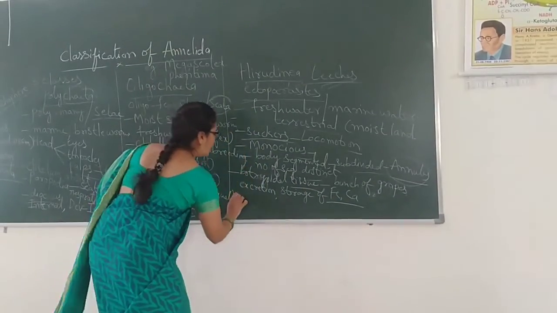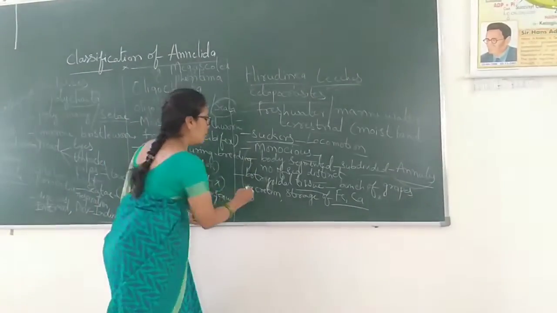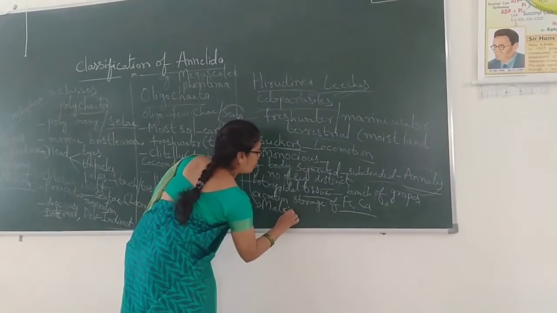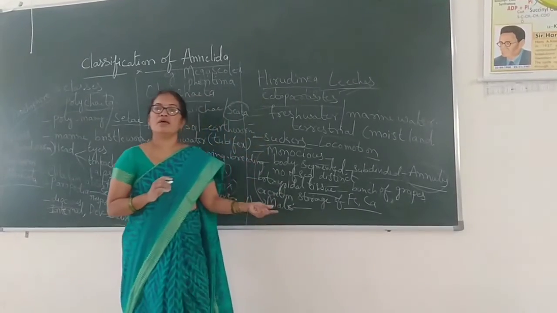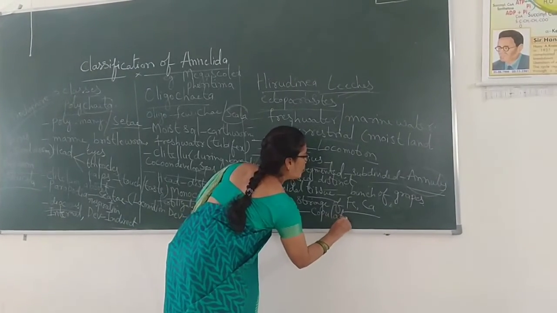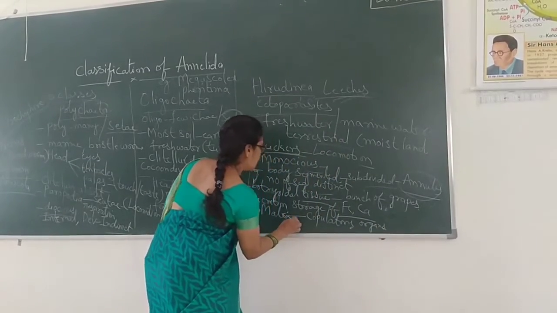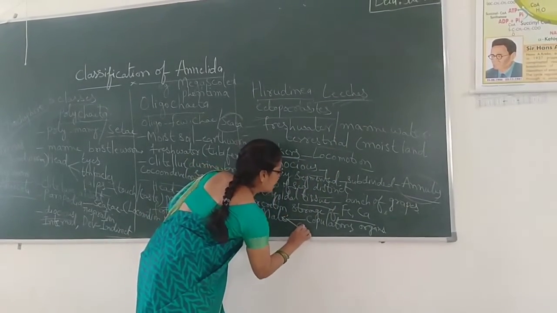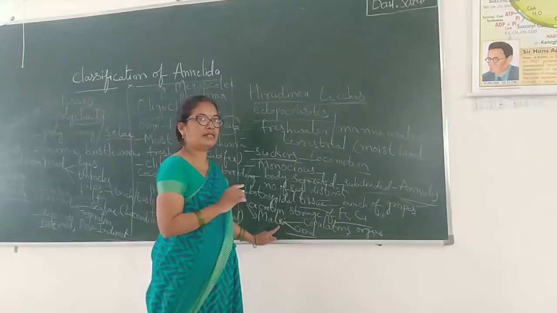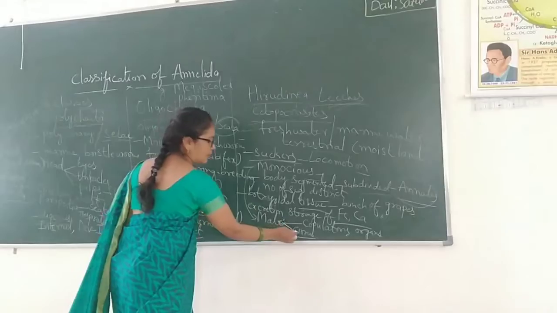And here they are monoecious, meaning both the male and female sexes are present in the same individual. In the male reproductive system they contain the copulatory organs and the cirrus, which help in reproduction.